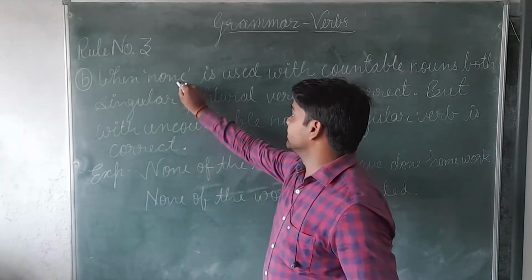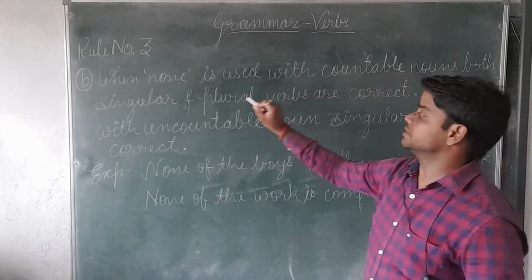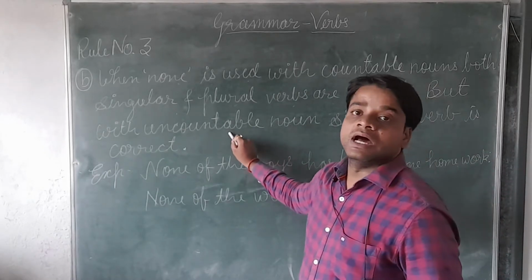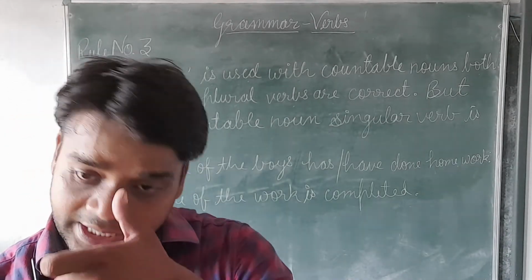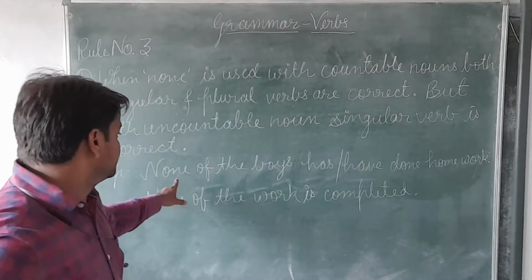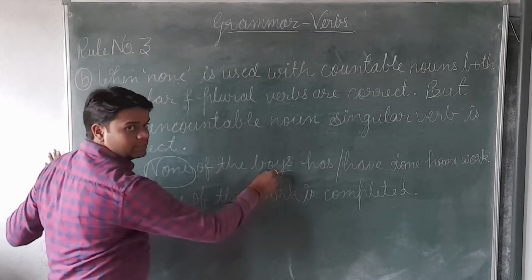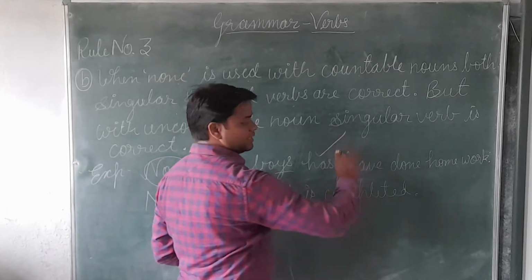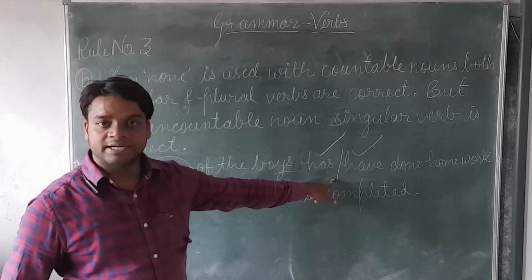See, when none is used with countable nouns, both singular and plural verbs are correct. But if it is used with uncountable nouns, there we will use only a singular verb. Very simple to understand: when this word is used with singular or plural countable nouns, both verbs are correct.